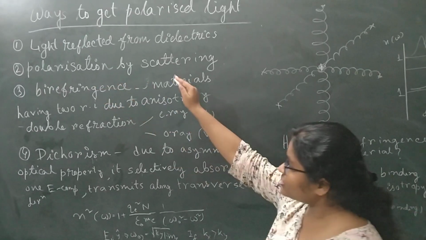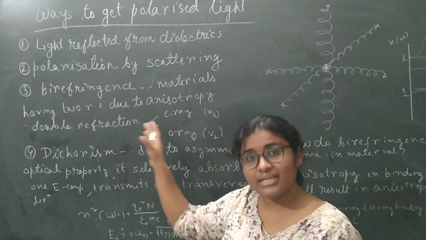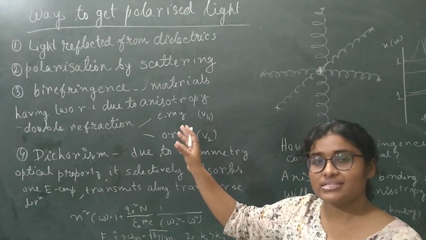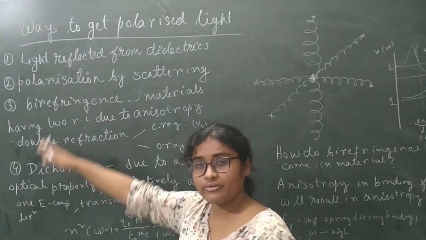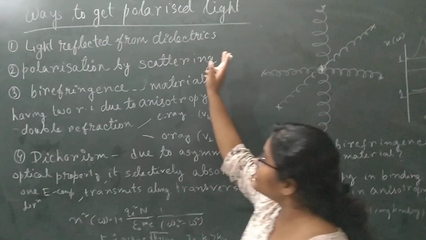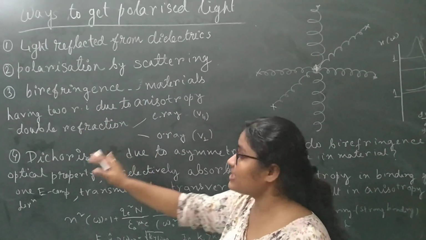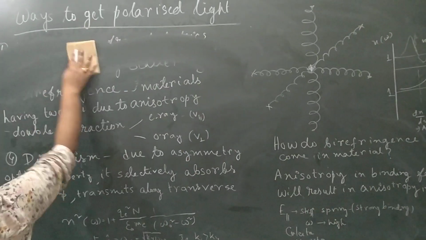One is the reflection, another is polarization by scattering, which is happening in nature itself. We are not doing anything. We are not using any polarizer. Nature is giving us polarized light in these four different ways: light reflected from dielectrics, polarization by scattering, birefringence and dichroism. So what do we mean by reflection of light giving polarized light?